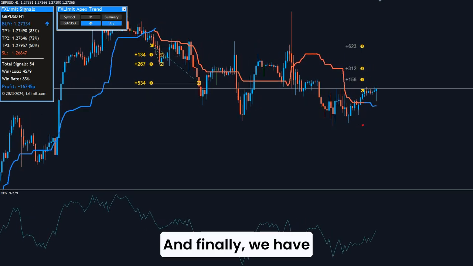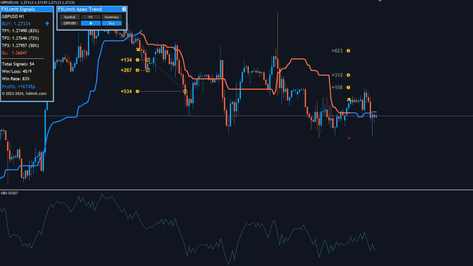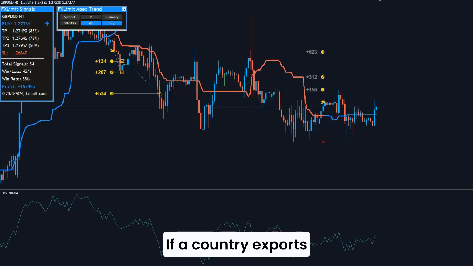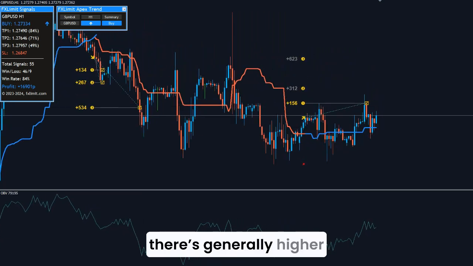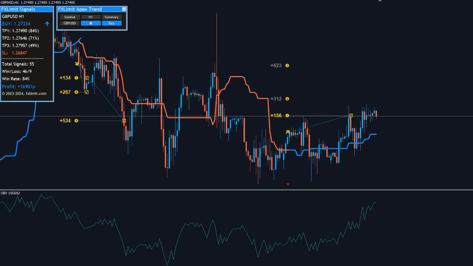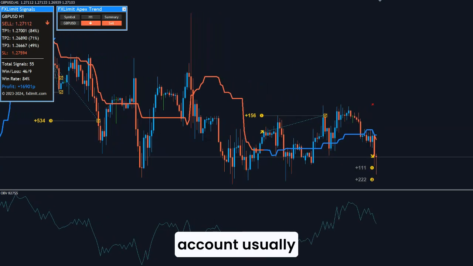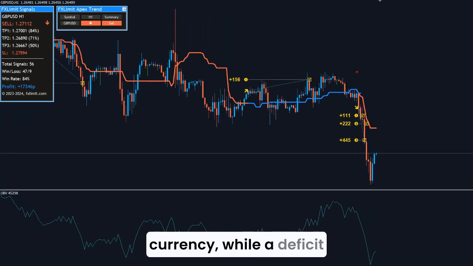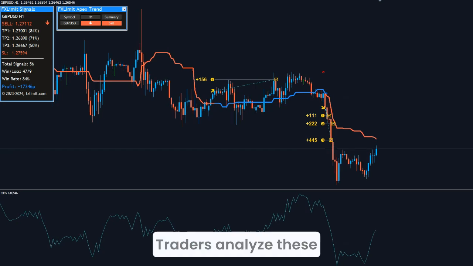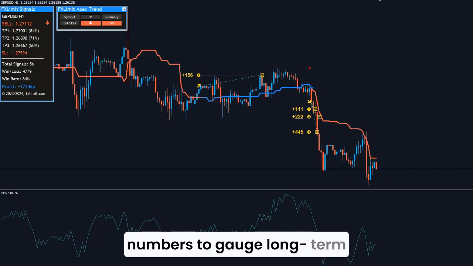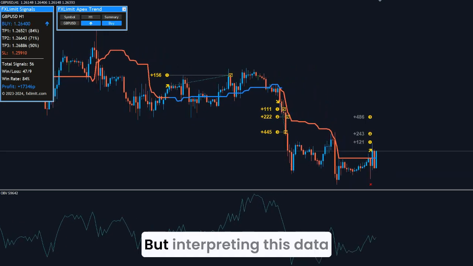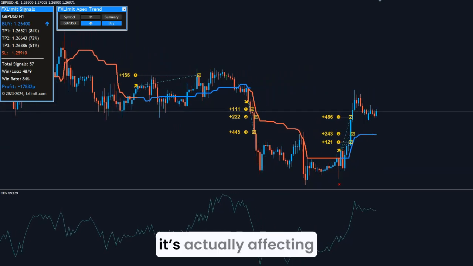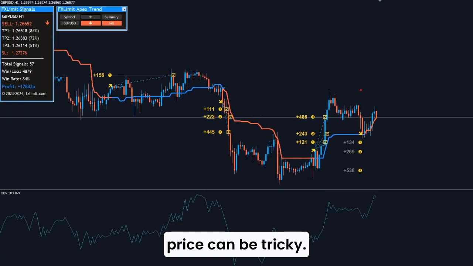And finally, we have the trade and current account balances. If a country exports more than it imports, there's generally higher demand for its currency. A surplus in the current account usually supports a stronger currency, while a deficit can weigh it down. Traders analyze these numbers to gauge long-term currency direction. But interpreting this data and knowing when it's actually affecting price can be tricky.